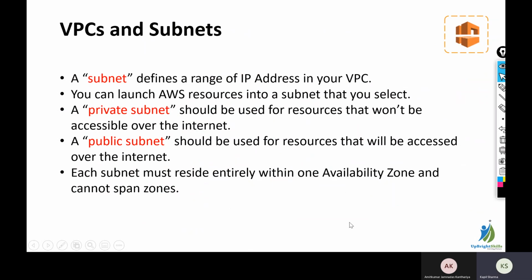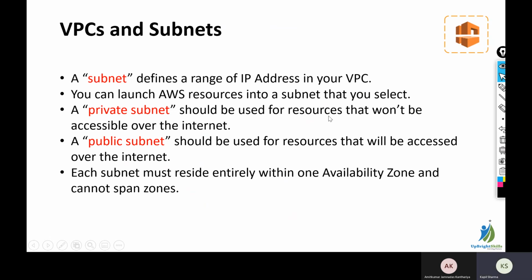So what is VPC and what is subnet? A subnet defines a range of IP addresses in your VPC. So we will be creating subnets for different availability zones. You can launch AWS resources into a subnet that you select. So whatever instances or resources we are going to launch will be launched in particular subnets.